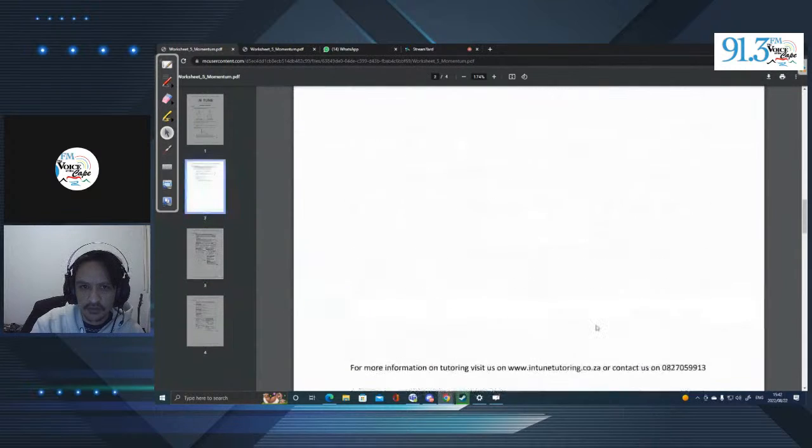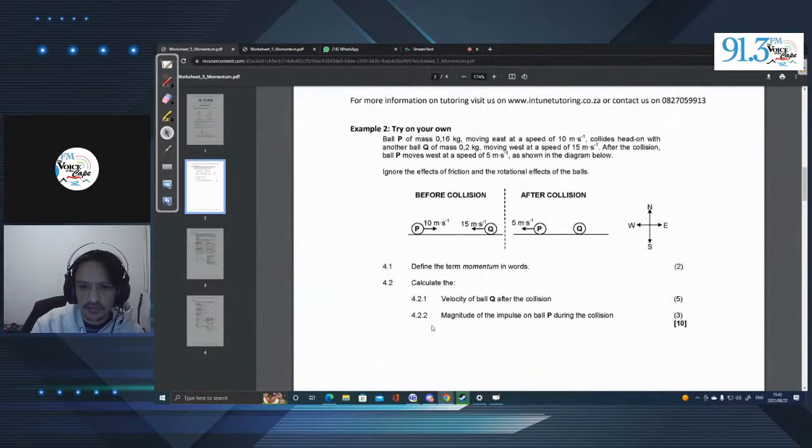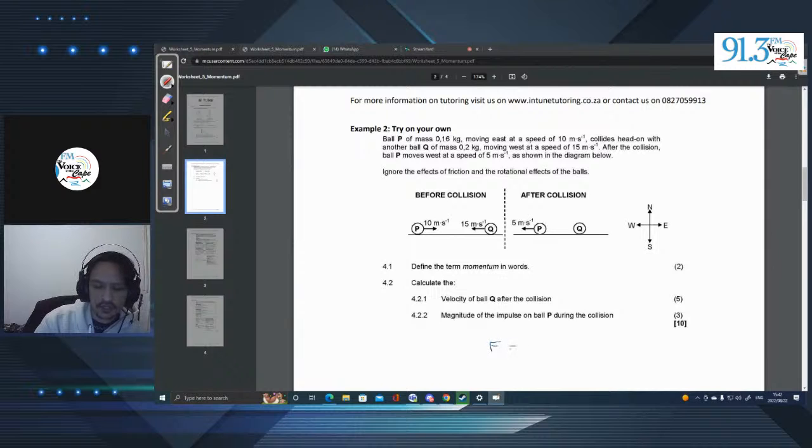Let's scroll down. Here we go, 4.2.2. The magnitude of the impulse on the ball during the collision. Okay, let's take a look at that. So remember, we said that impulse is F net times delta T. Right? So this is a little tricky because we don't have delta T, do we? We don't have change in time. So how are we going to go ahead and calculate the impulse on ball P during the collision?